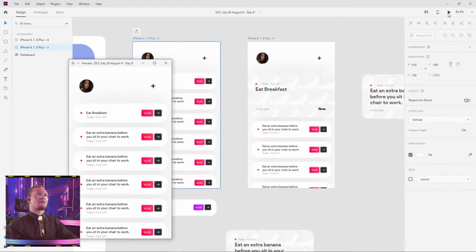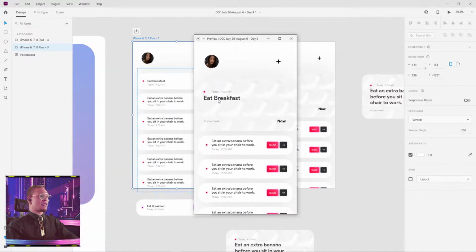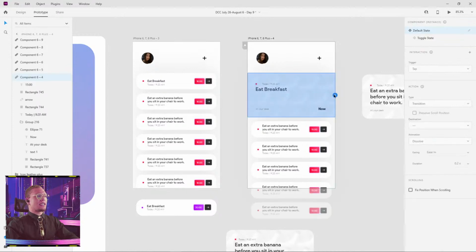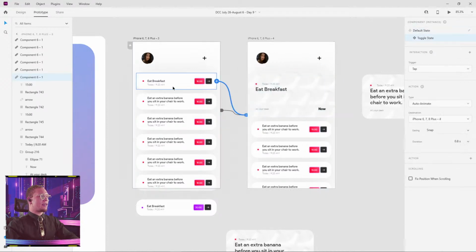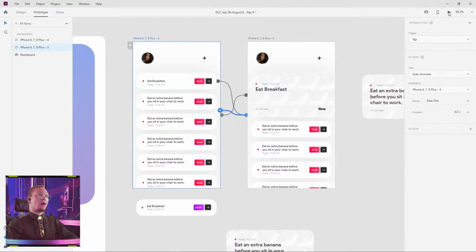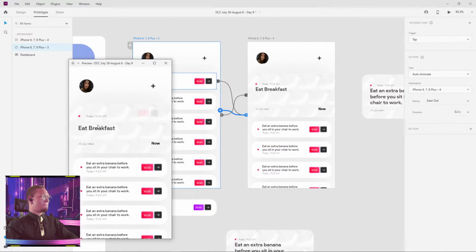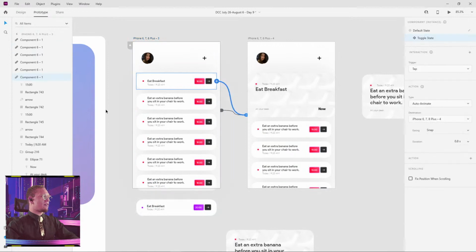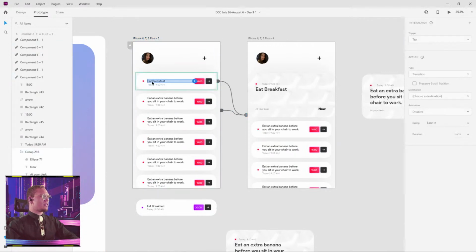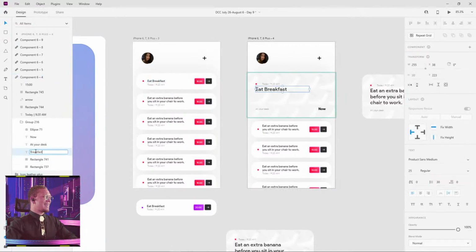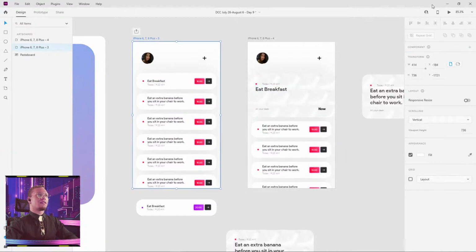All right, let's see what we have. Boom. We're gonna click this. All right, so there was a little bit we have to work through. So I'm also gonna do the same thing here. I'm gonna take this card and prototype it back over here. And of course, I'm very sure the little glitch where you see that eat breakfast fly off is because of a layer issue. So we're gonna go back to our layers and make sure that our layers are named the same. So I'm just gonna type this breakfast, and I'm gonna make sure that this over here stays the same, breakfast. Let's hope.